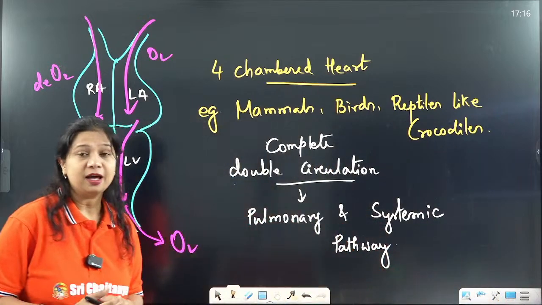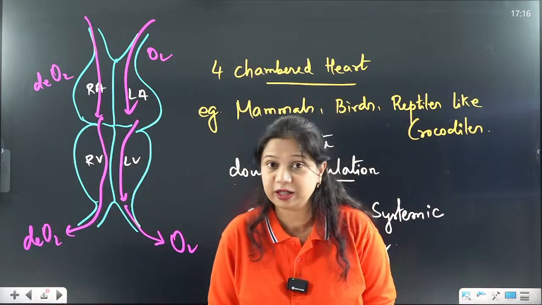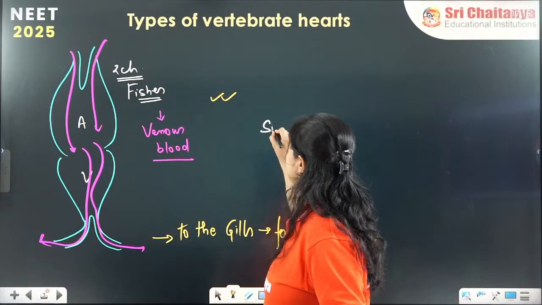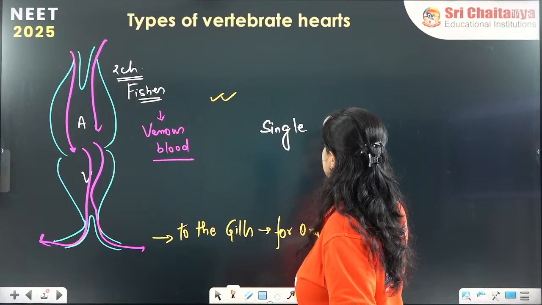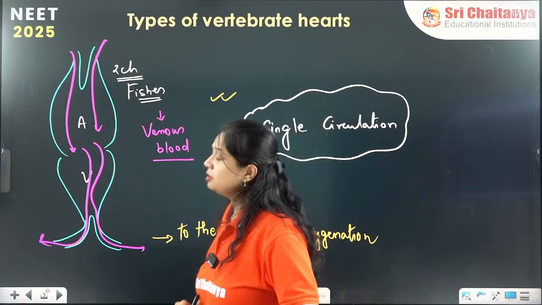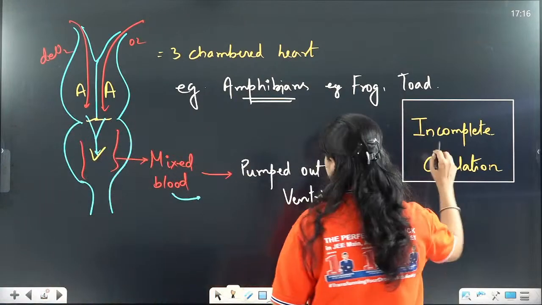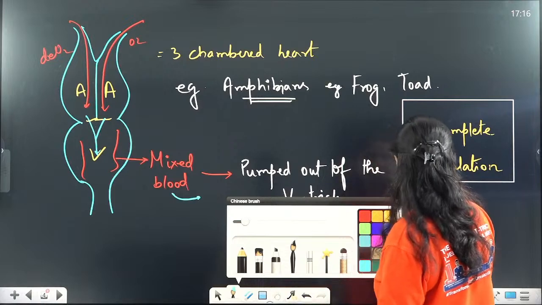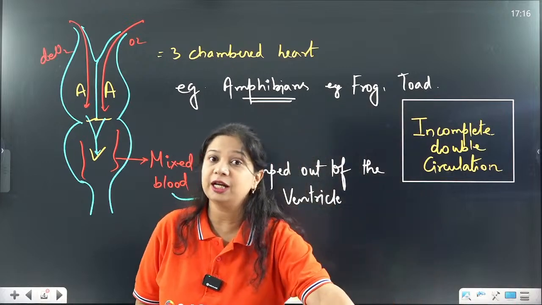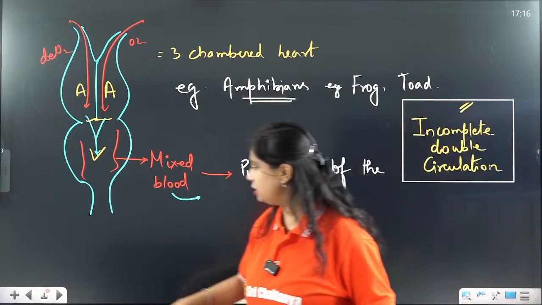Okay, so that is how there is formation of the heart at different levels in the different vertebrates. In the case of fishes, it is a two-chambered heart. There is only single circulation present, single circulation of the venous blood. In the case of amphibians, there is mixing of oxygenated and deoxygenated blood, as a result of which there is incomplete double circulation, or mixed circulation.